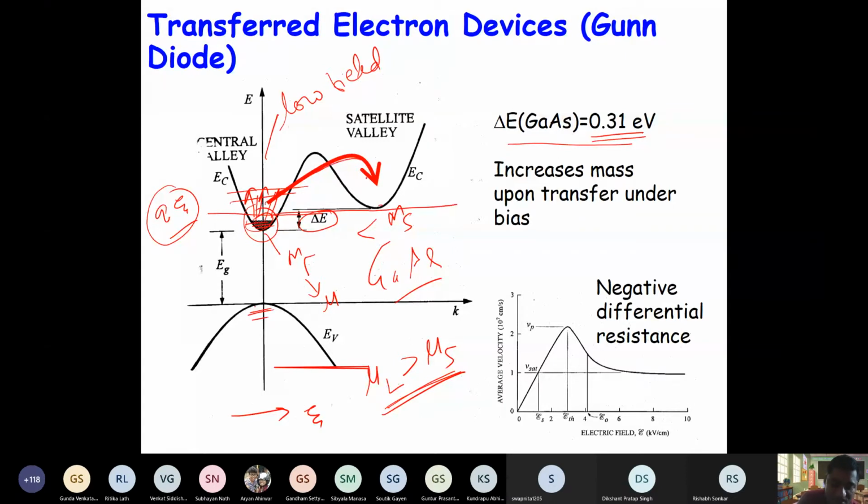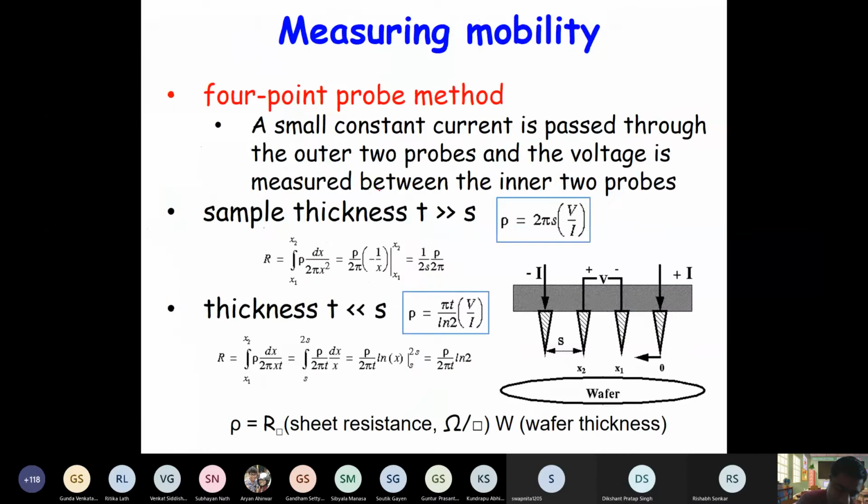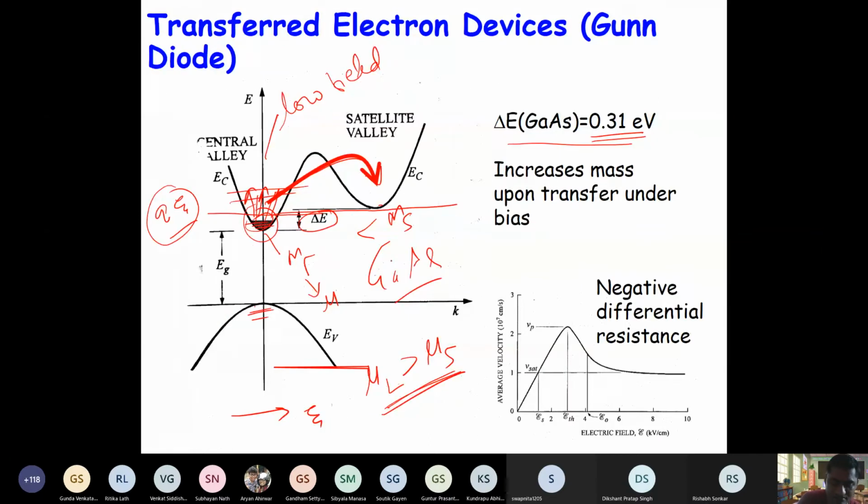So these electrons can as well go here also. Now electrons in the gamma valley, the mass is different from the electrons in the satellite valley, right? Yes, sir. So they can go to the satellite valley only at high field. So at high field, these electrons which have gone to the satellite valley, their mass will be more. They will be more bulky. So it will be difficult to move them. So their mobility will be less.